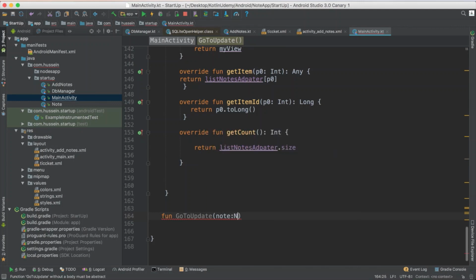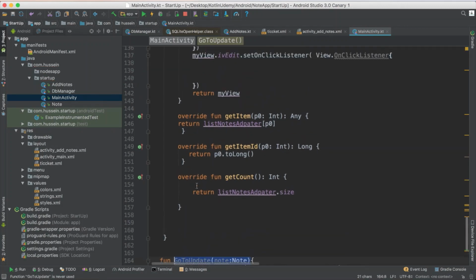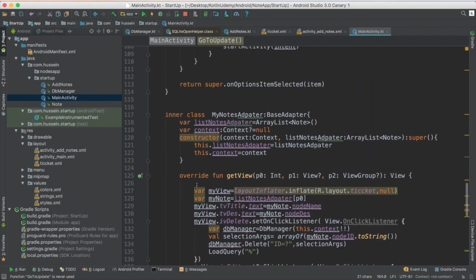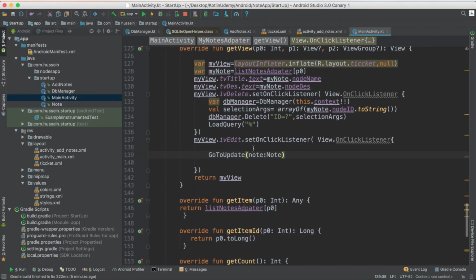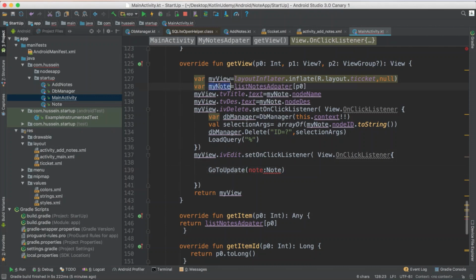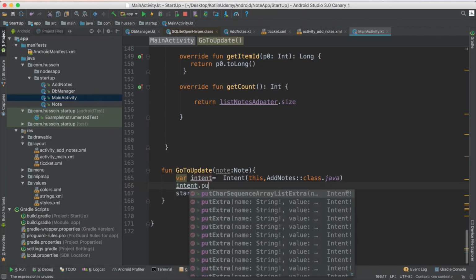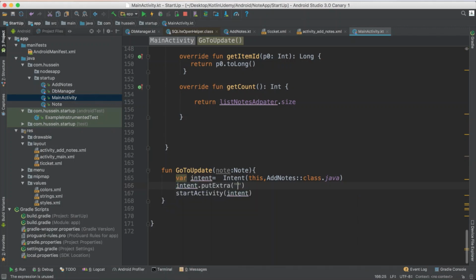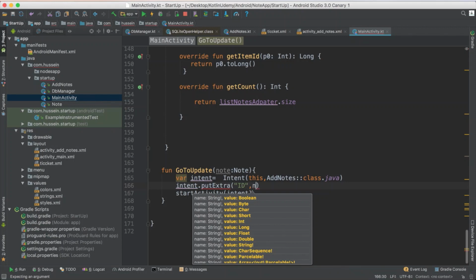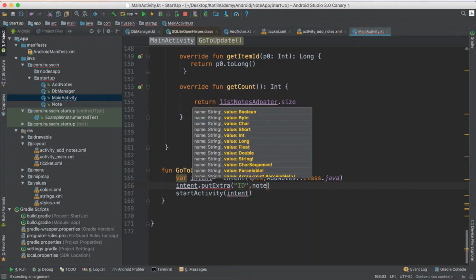It will go to the second activity. Who called this one? This class will get called from this class, and when it calls this method, it will send the object, which is the note. So I want to go to the next activity: hey, this is my note. It gets this note here, and you want to pass it to this activity. To pass it, you just add it inside the intent. You say putExtra, and for example add the ID and its value, which is note.ID.